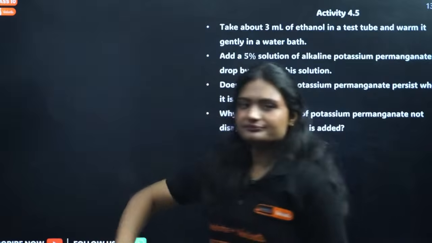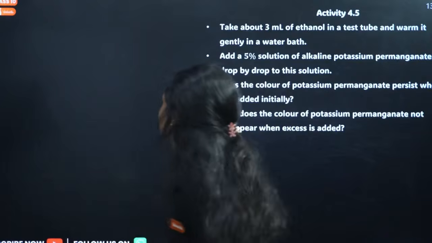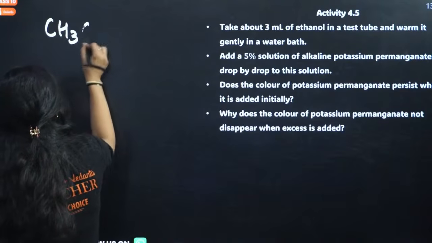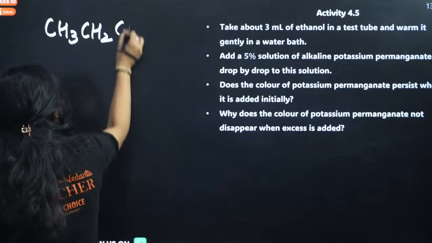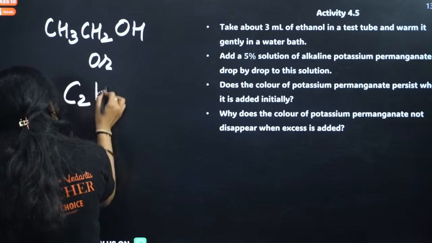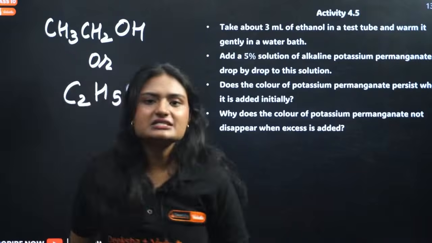Next activity. If you have ethanol, what is ethanol? It is an alcohol, right? This is ethanol. Yes, both are the same, my dear students.